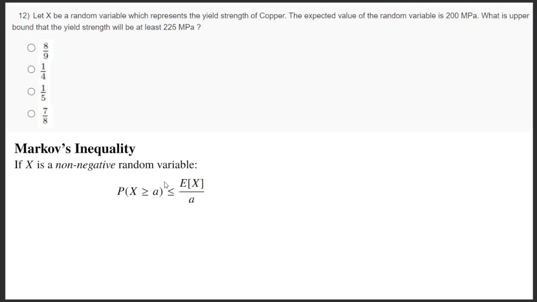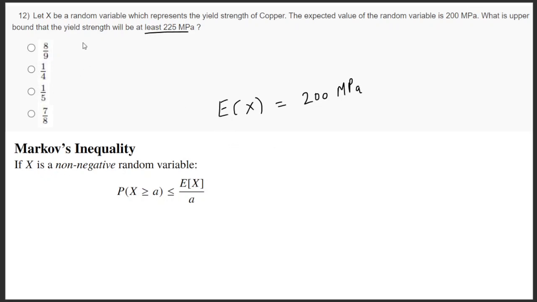Okay, so in the 12th question, let x be the random variable which represents the yield strength of copper. The expected value of the random variable is 200 MPa. Expected value means its mean value is 200 MPa. What is the upper bound that the yield strength will be at least 225 MPa? So E of x they have given is equal to 200 MPa. This is the expectation of x.